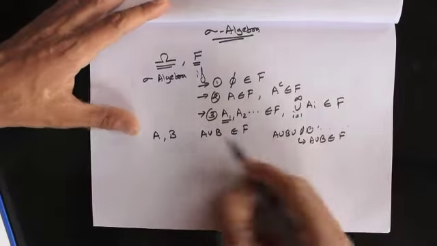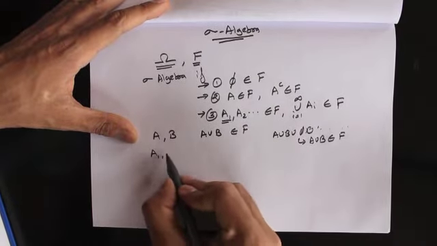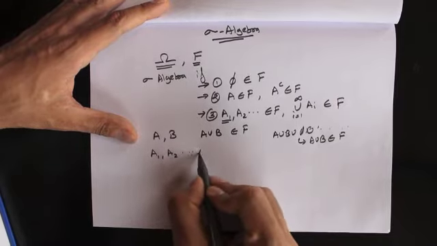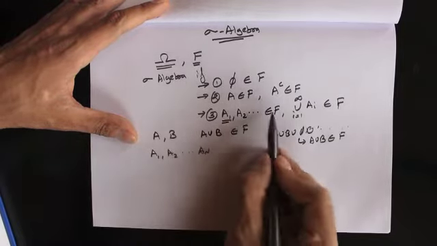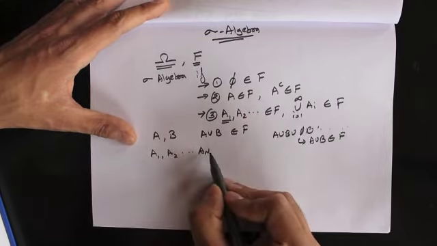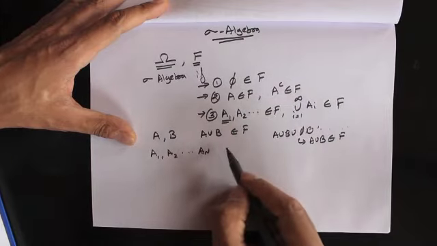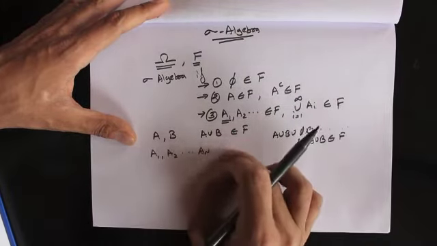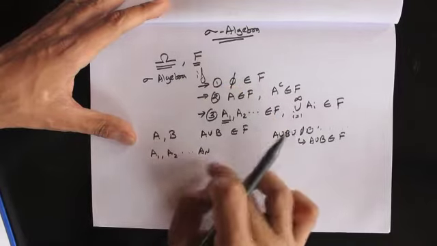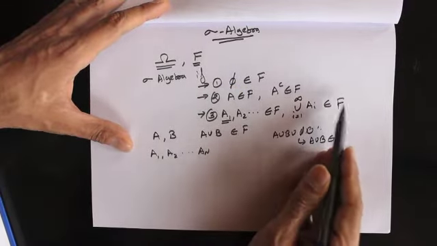Likewise, if we have a finite number of sets A1, A2 all the way to AN, from this property we can see that the union of these finite number of sets is also part of the sigma algebra. Why? Because from A(N+1) till infinity we can take them to be empty sets, and from here we can see that the union would be part of the sigma algebra.